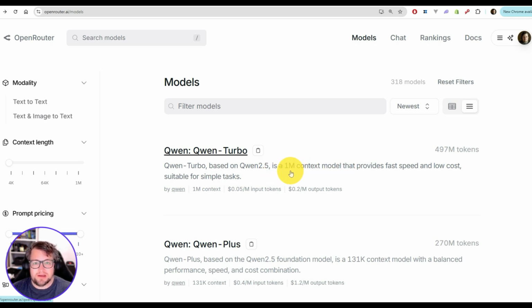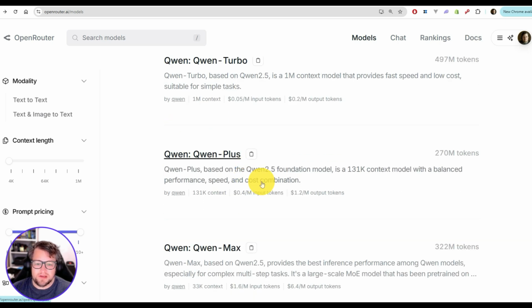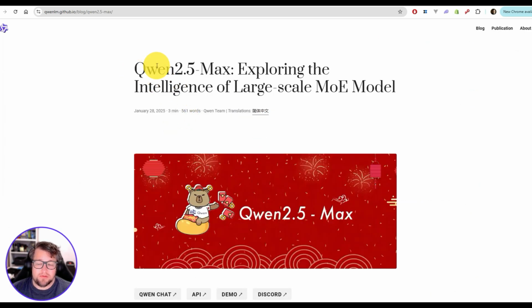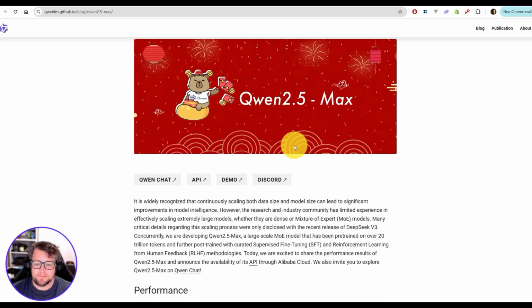But you can have a big context window and it not have it actually help the model. So I do want to test that probably in a future video. And then we have the Qwen Max, which is the big boy model for Qwen. It is basically kind of the DeepSeek V3 competitor. So this article that was released on January 28th, 2025, Qwen 2.5 Max, exploring the intelligence of large-scale MoE model.